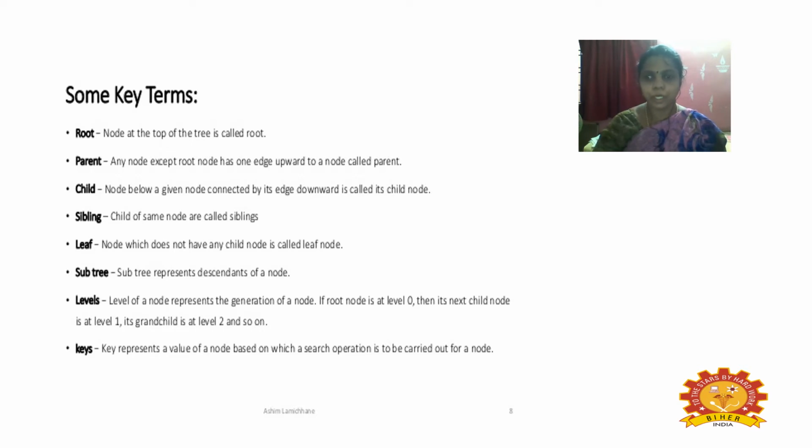Subtree: we represent a subtree as a node together with its descendants in the tree, and the levels of the tree are also shown, from the root node to the child nodes, and keys are the labels we represent in the nodes. So we use some key terms in the tree.